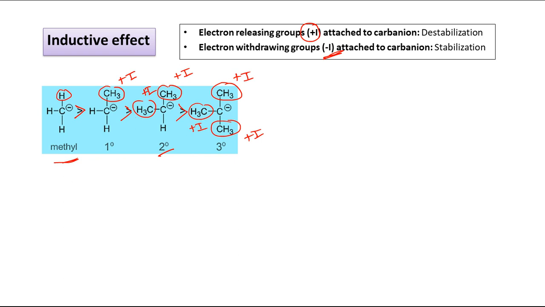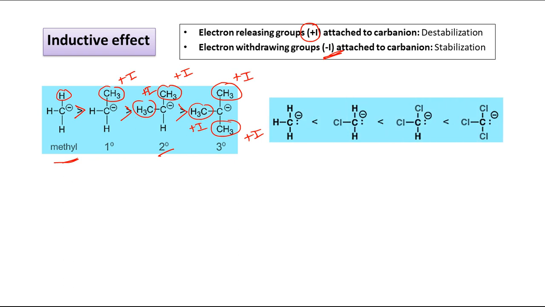Now instead of CH3 group, that is plus I effect, if we have a minus I effect type of group, how will the stability order be? Again we have taken CH3 minus carbanion, but now if you replace hydrogen with chlorine, which has minus I effect, it is electronegative, so stability will increase. In the third one another chlorine, and in the last one 3 chlorines. So this is CCl3 minus. Here, as we move left to right, stability is increasing because it is minus I effect. Fine.